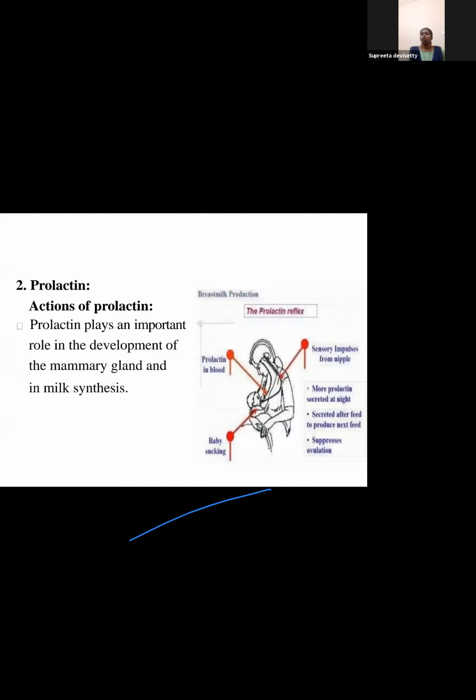Coming to prolactin, as I told you in the previous slide, prolactin secreted from the anterior pituitary has an impact on the mammary gland, and it helps in the synthesis of milk. Whenever a lady gets pregnant, it is the prolactin which is activated, and that's how there is breast milk secretion. In people who are non-pregnant or not nursing mothers, prolactin is suppressed. If that is not suppressed, then you will have breast milk secretion through the mammary gland.